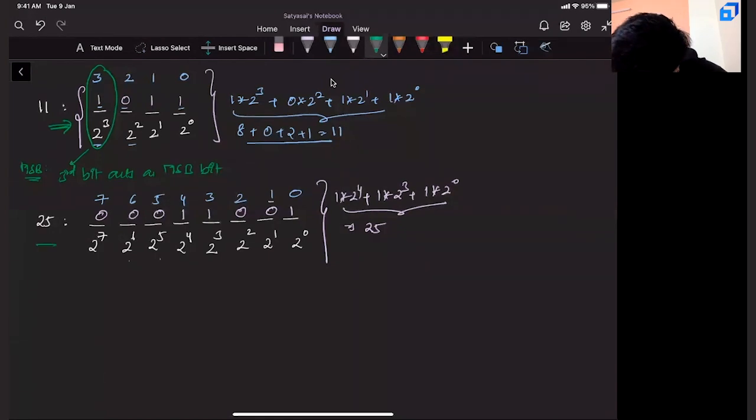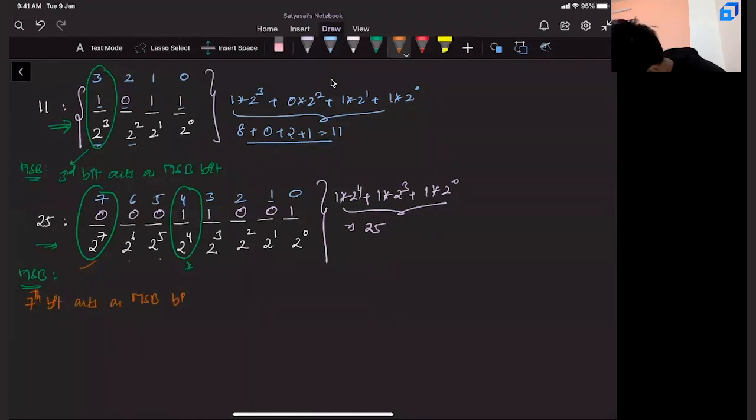Now similarly, in this scenario, can you tell me which bit will act as an MSB bit? Take a second. Tell me. A couple of you might think, maybe it is 4. No. Even in this scenario, it will be the 7th bit. The 7th bit acts as MSB bit. In other words, if you are taking 4 bits, you are saying the third bit. If it is 8 bits, you are saying the 7th bit.